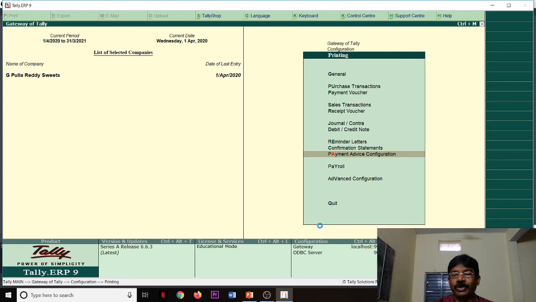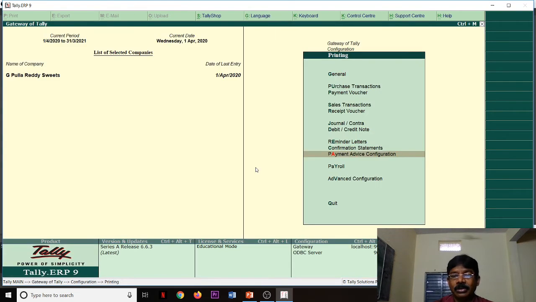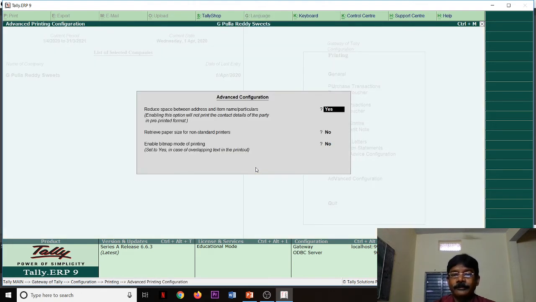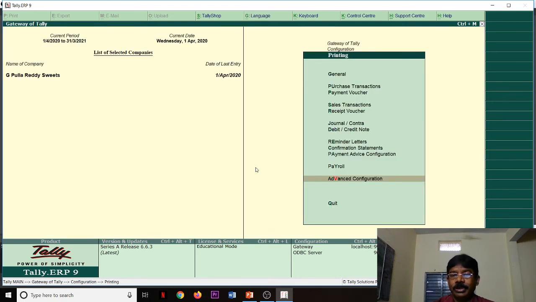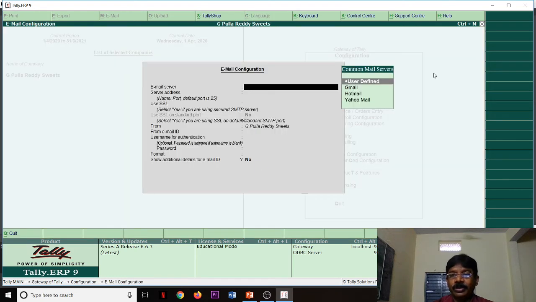Okay, payment advice configuration. So you see here, please find the below payment details, or any text you can write, acknowledgement, to whom I have to email, signature authority, all these are available. Payroll we are not discussing. Advanced configuration, reduce the space between address items. This is regarding printing configuration. Next, coming to the email configuration.